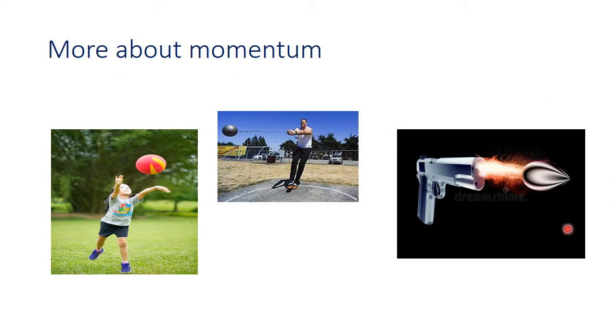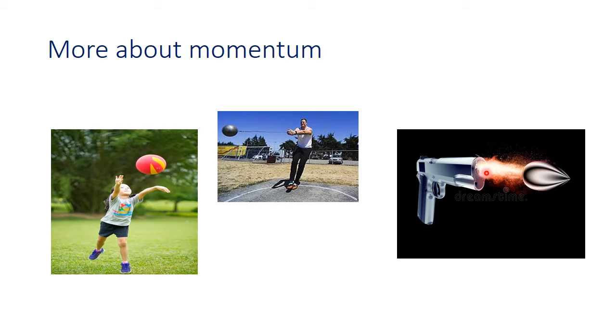And look at the third picture, that is indicating a gun firing a bullet. The mass of the bullet is very small, but when it is fired, it is difficult to stop because even though the mass is low, the speed of the bullet is very high, so it is difficult to stop that movement.